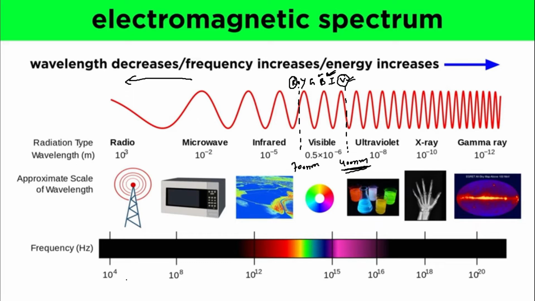Is it clear? Do you know why we named this portion ultraviolet rays? Because if we go according to the frequency, the ultraviolet light rays have greater frequency than the violet rays. That is why their name is ultraviolet.